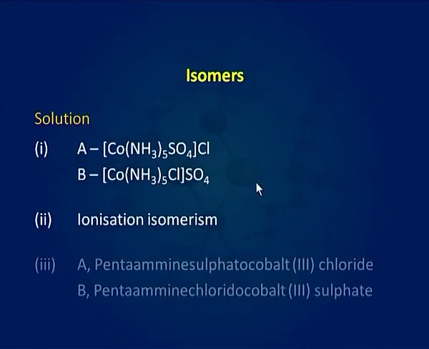Now, we will name these two isomers. Isomer A is named as pentaamminesulfatocobalt 3 chloride and isomer B will be named as pentaamminechloridocobalt 3 sulfate. And that is all about structural isomerism in coordination compounds.